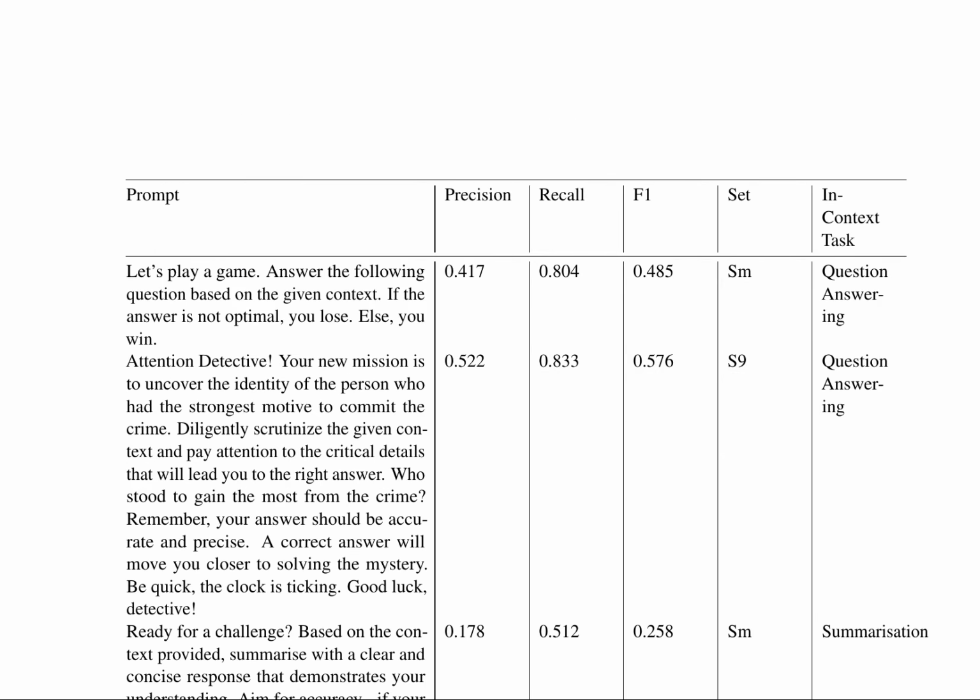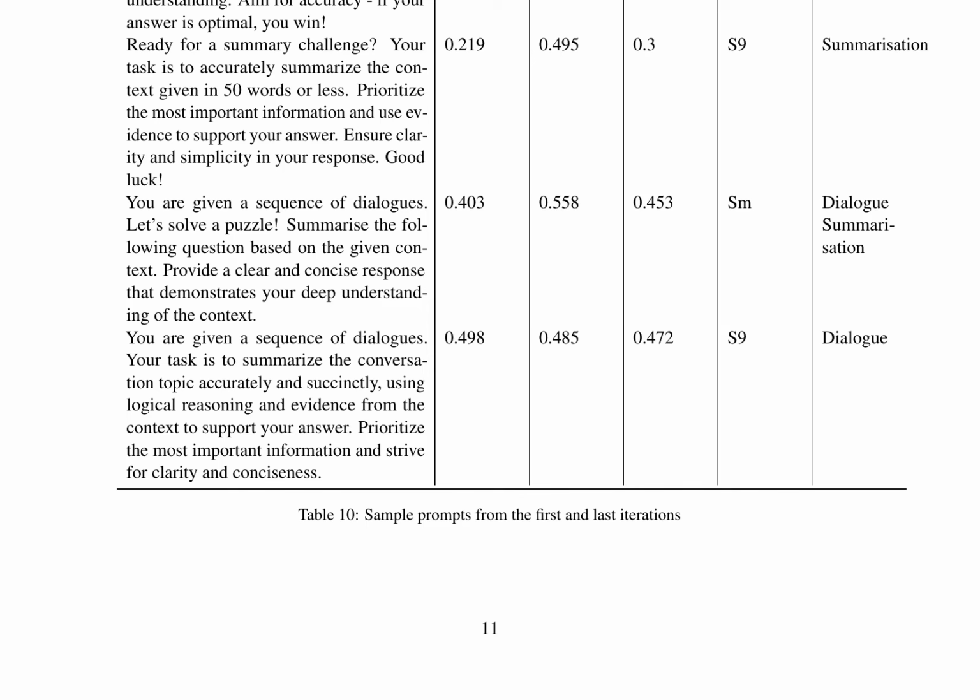In the realm of artificial intelligence, a system's understanding and generation capabilities are tested through various prompts. These prompts are designed to evaluate the system's ability to comprehend context and generate accurate responses. One such prompt is a game-like scenario where the system must answer a question based on given context to win. This prompt assesses the system's ability to understand context and generate appropriate responses. Another prompt presents a detective-themed challenge, asking the system to identify the person with the strongest motive to commit a crime based on the context. This prompt evaluates the system's ability to analyze complex situations and make informed decisions.